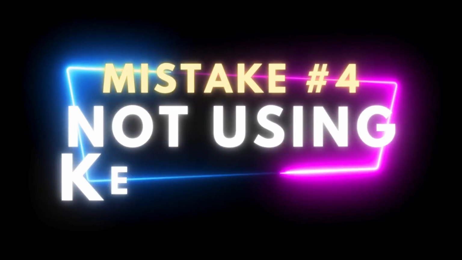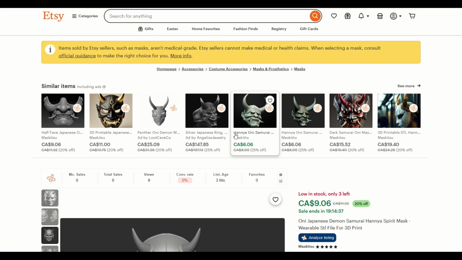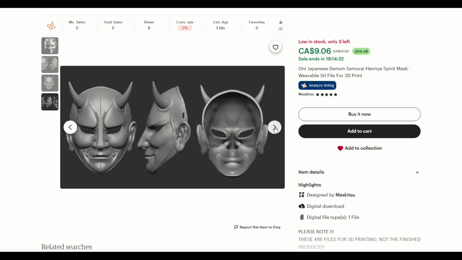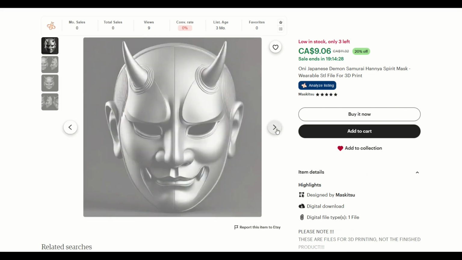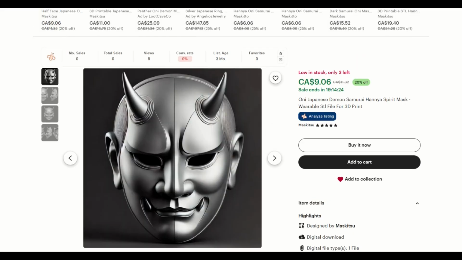Mistake number 4 is not using the right keywords or enough keywords. Let me show you an example here. This is an example of a great listing. This is a 3D printed mask, and this is a digital download for $9. So you can judge if the price point's high or not, but it's a beautiful looking mask. And unfortunately, when we go up here to the top, we'll see the listing age is 3 months. There's no sales, and there's only 9 views, which is pretty low over a 3-month listing.